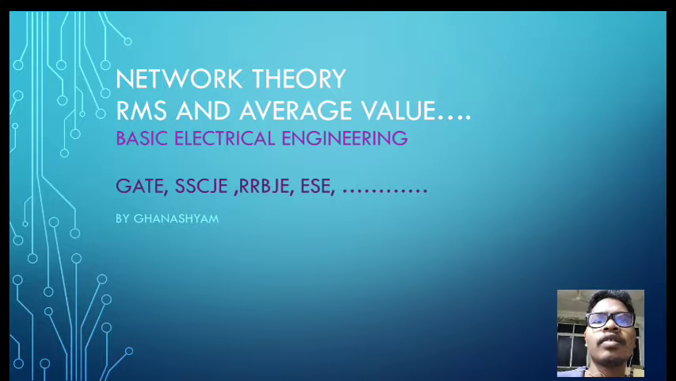Today we are going to discuss the RMS and average value in network theory. In the previous lectures we have already discussed the RMS value, that is root mean square value. In this lecture we are going to see the average value. These topics are very important for examinations like GATE, SSC JE, RRB JE and ESE, and also for university exams, to write basic network theory or basic electrical engineering questions.